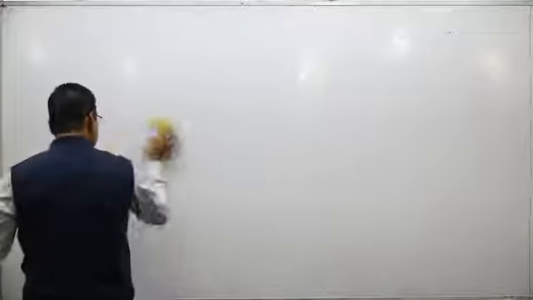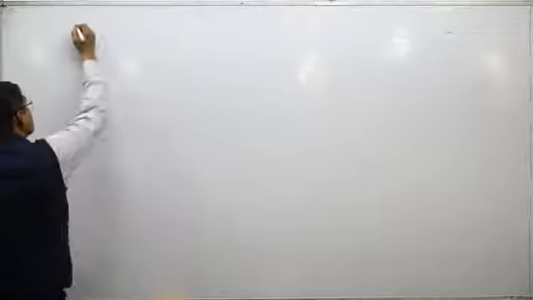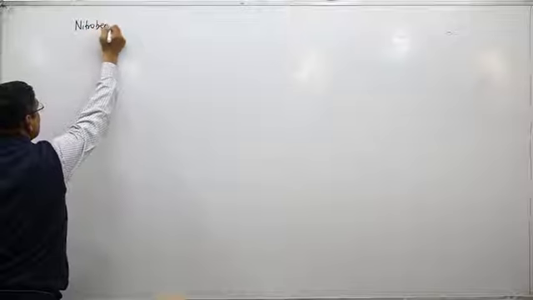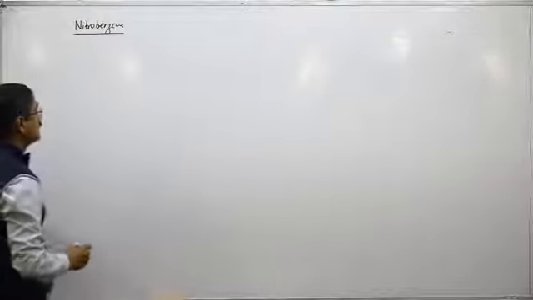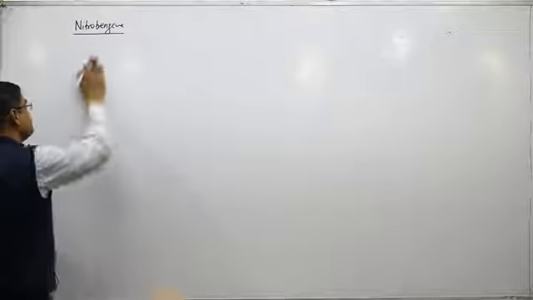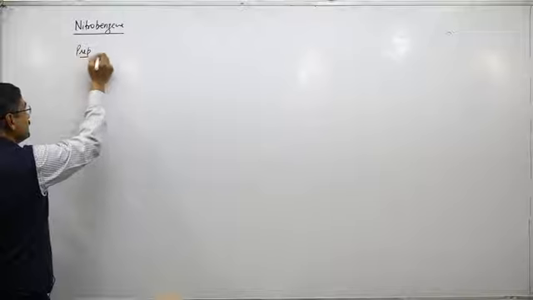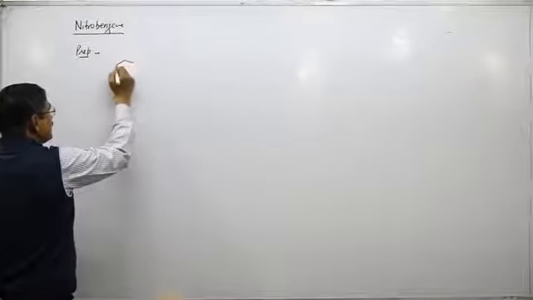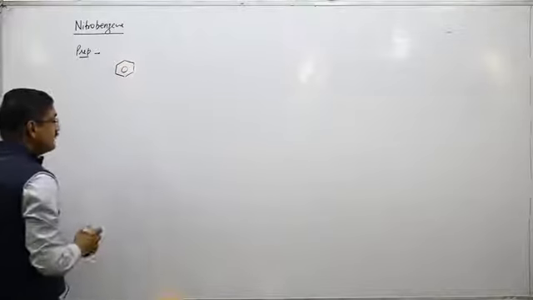In nitrobenzene, we first take the preparation of nitrobenzene. So our next title is nitrobenzene. That is the second compound in the aromatic compounds of the chapter. First I take the preparation. Preparation is very simple. It is obtained from the nitration of benzene.